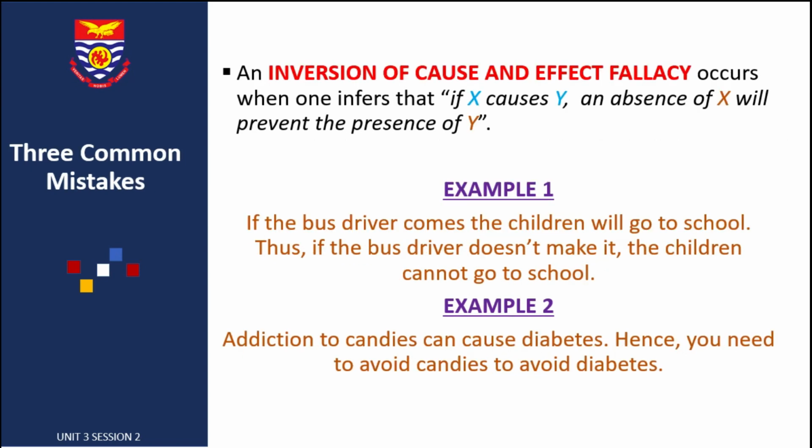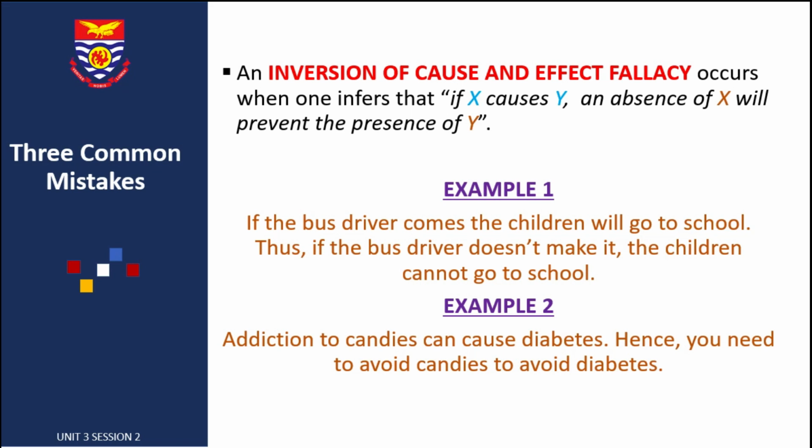Let's look at the inversion of cause and effect fallacy. This occurs when one infers that if X causes Y, an absence of X will prevent the presence of Y. So if X causes Y, when X is absent, Y will also be absent. And that's what this fallacy is saying.